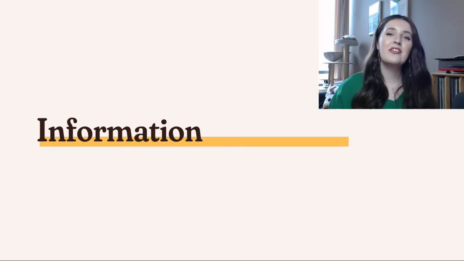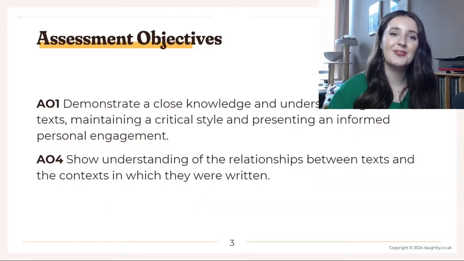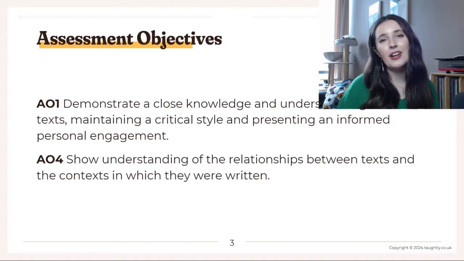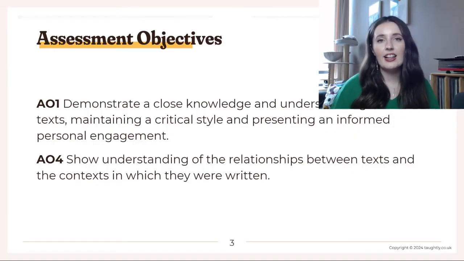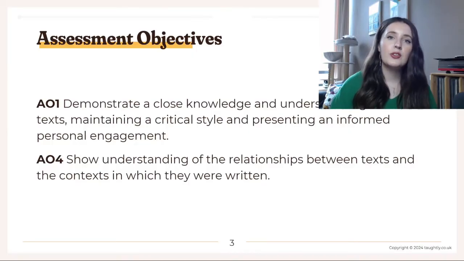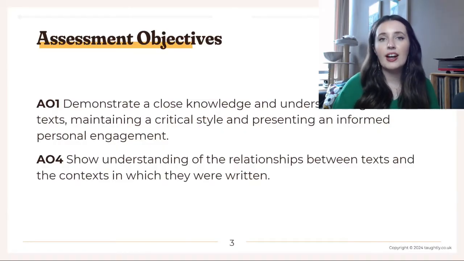Now let's start with some information that you need to know for Edexcel IGCSE English Literature. Let's begin by having a look at our assessment objectives. The Whale Rider will appear on Edexcel English Literature IGCSE Paper 1. It is your modern prose text, which means your modern novel. It's quite interesting because your modern prose text, the Whale Rider, is closed book, which means that you won't have a copy of the book in front of you.